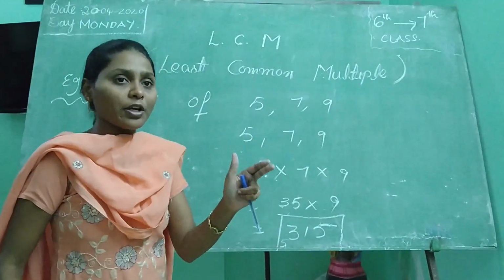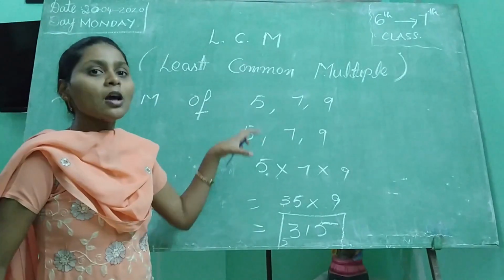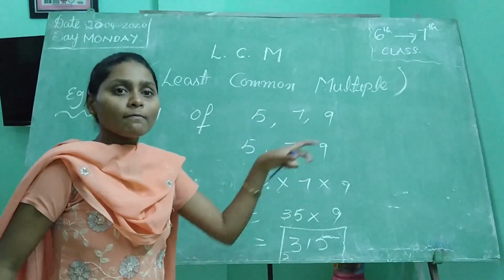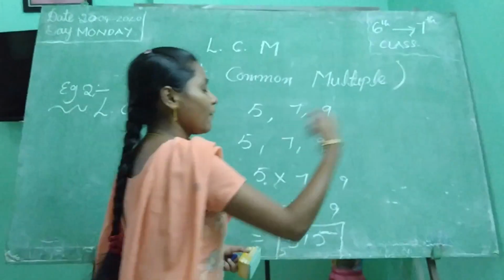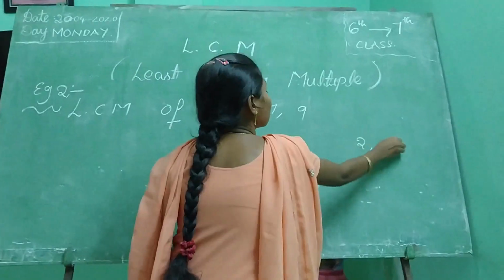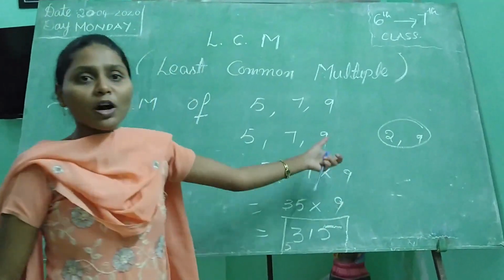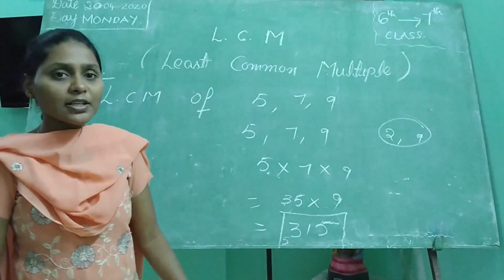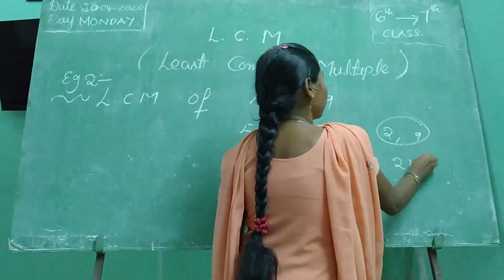So we find the LCM for prime numbers or co-prime numbers by simply multiplying those numbers. We have to remember that point. I will ask one simple LCM. Tell me, what is the LCM of 2, 9? LCM of 2, 9 is 2 9s are 18.